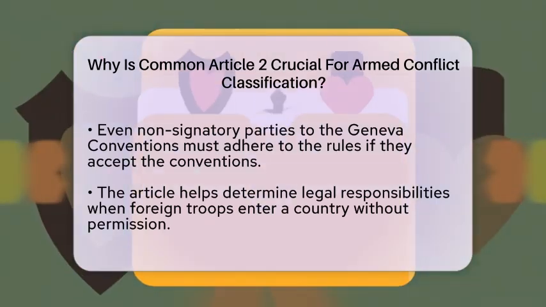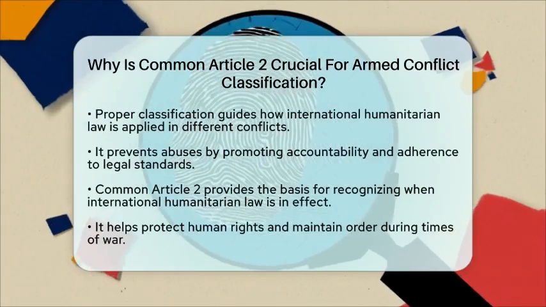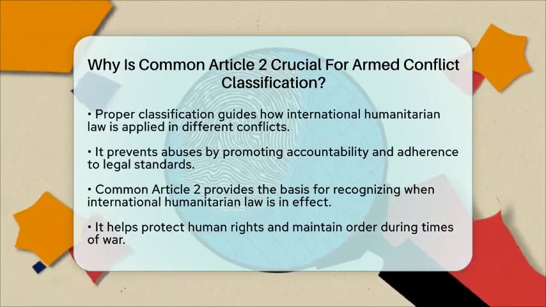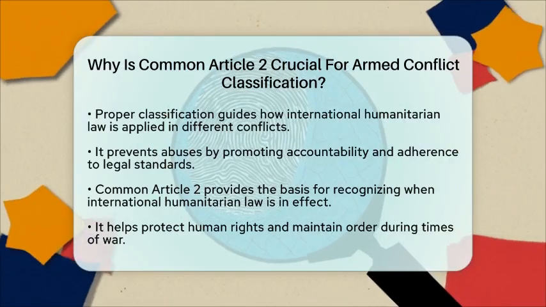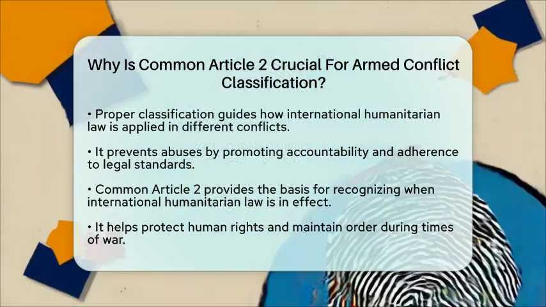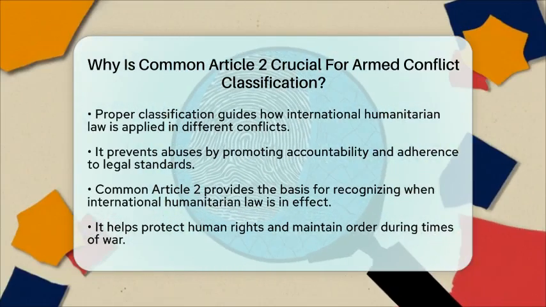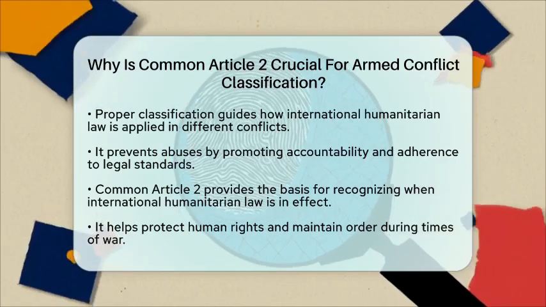Classifying a conflict as an international armed conflict is vital because it guides how the law is applied. It ensures that the rules are based on the reality of fighting, not just formal declarations. This helps prevent abuses and promotes accountability.